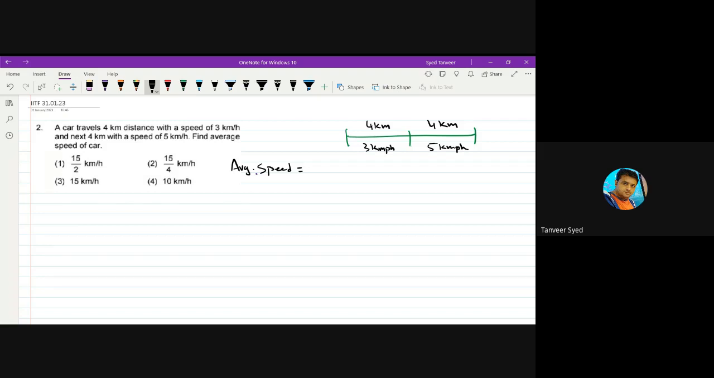But if the distance is covered in 2 equal halves with 2 different speeds, then I told you to remember one formula, this one. What is it? 2 into 3 into 5 by 3 plus 5. 2 into 3 into 5 is 30 divided by 8. So my answer is 15/4 km/h. Right or wrong? Right, sir.